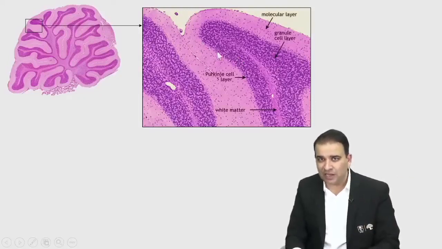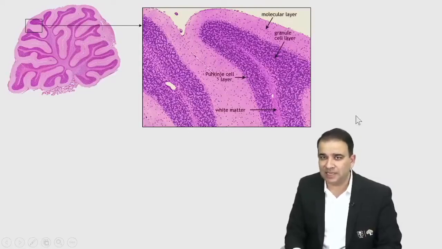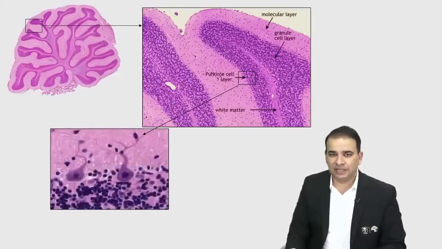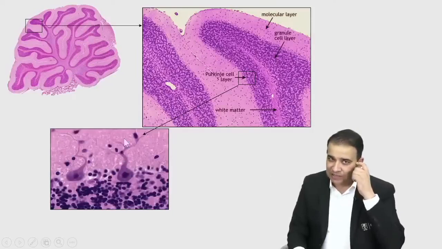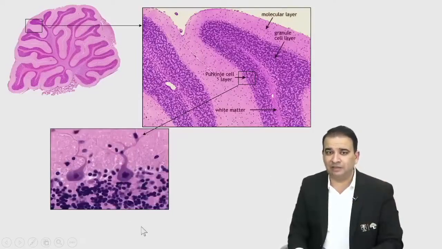And at the junction of the granular layer and the molecular layer, we have Purkinje cells. Now Purkinje cells are not visible very well here, so let me give you an even more enlarged image of that section. That's how the Purkinje cell will look, guys. You can see the Purkinje cells over there. The Purkinje cell dendrites are seen spanning into the molecular layer, and the axon of the Purkinje cell goes out of the cortex.